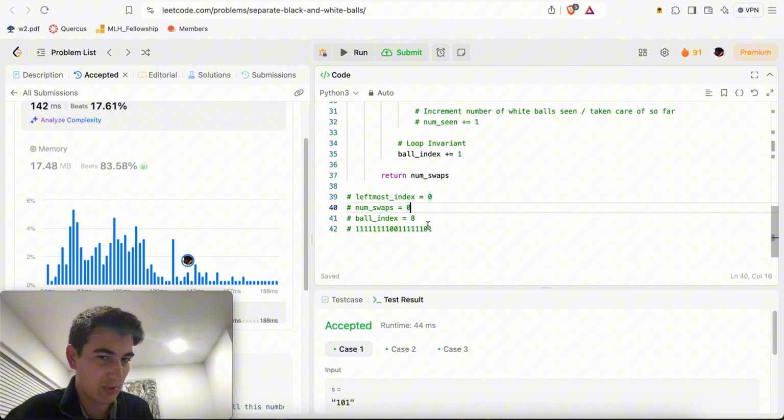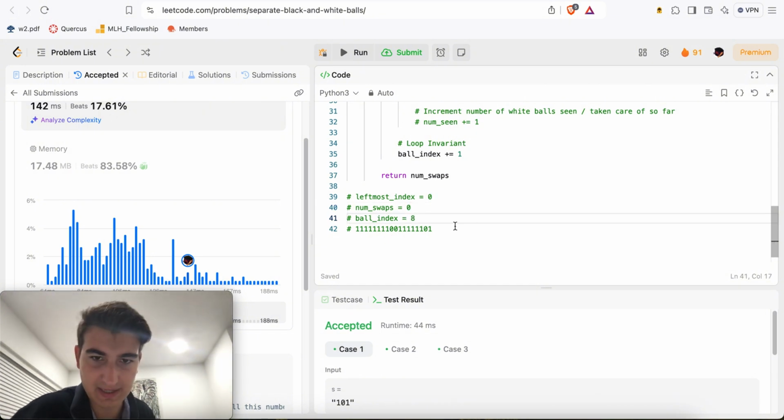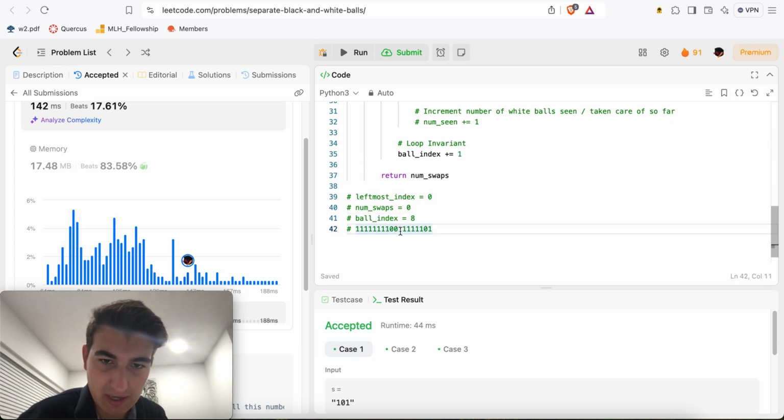So essentially, actually this is index 8. It's going to be this value minus this value, right? That's the number of swaps it's going to take. Here, if we do 8 minus 0, we swap this 0 and this 1. So that's 1 swap, 2 swaps, 3 swaps, 4 swaps, 5 swaps, 6 swaps, 7 swaps, and 8 swaps, right? And now we have made this 0 come here. So essentially you can see it's this ball index minus this leftmost index, right?